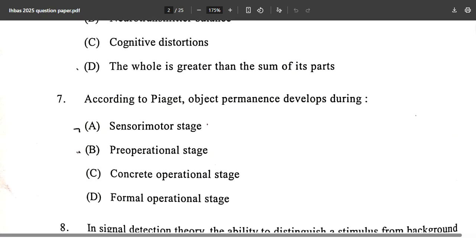Question number 7 says, and it is coming directly from the NCERT book only: according to Piaget, object permanence develops during. Options given are sensorimotor, preoperational, concrete, and formal operational.